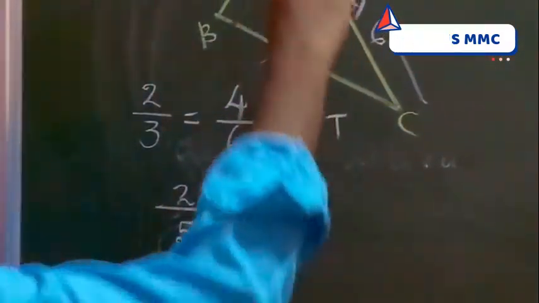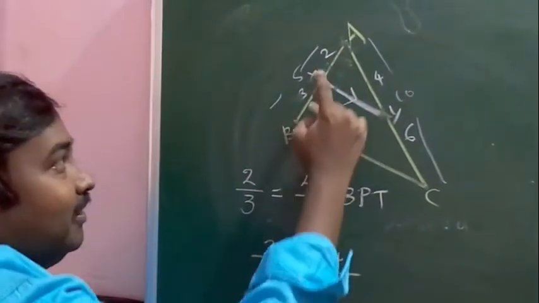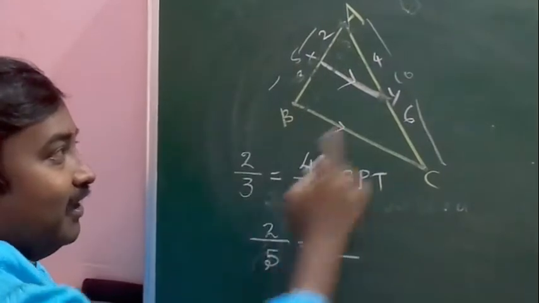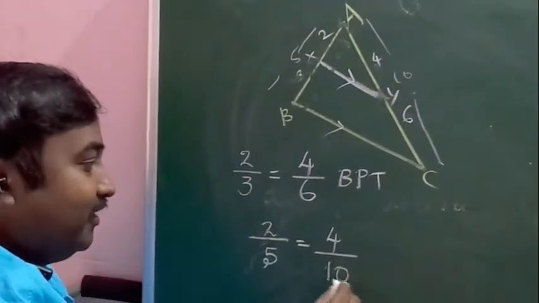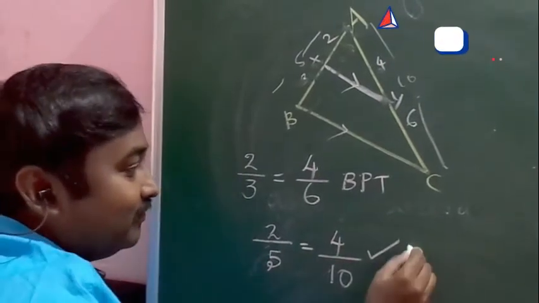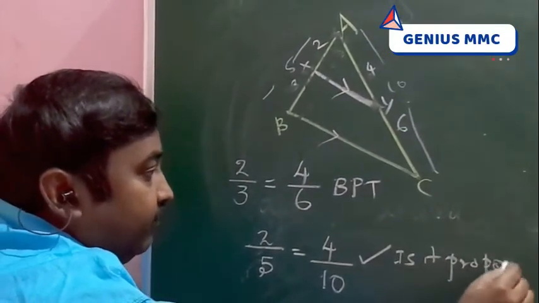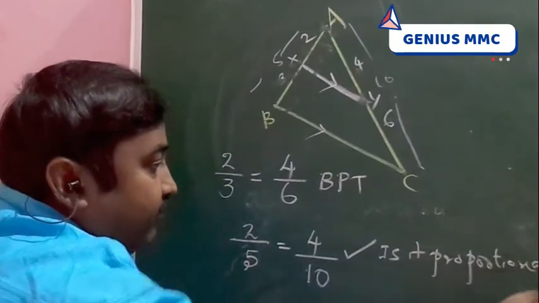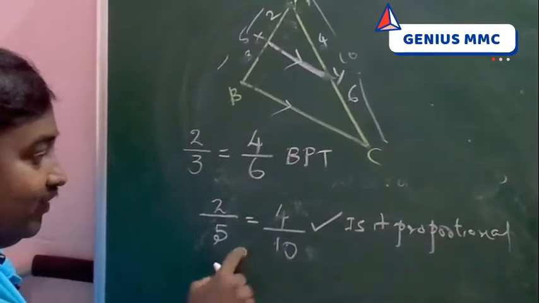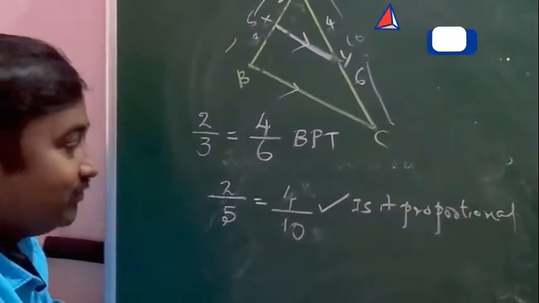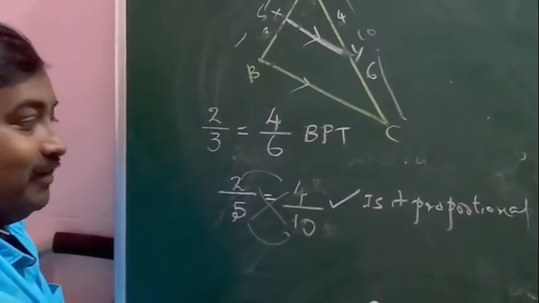Numerator part, that is the smaller side, 4 by... Now I add this 2 plus 3, 5. Here also we should add 4 plus 6. What is 4 plus 6? 10. Is it proportional? Yes, here 2 2s are 4, 5 2s are 10. So you get the same ratio. If you cross multiply, then also it is correct.